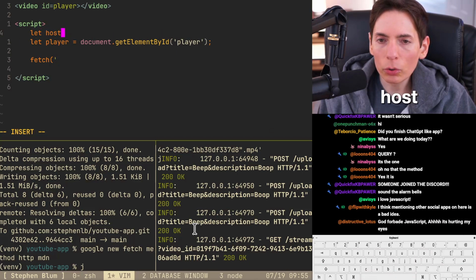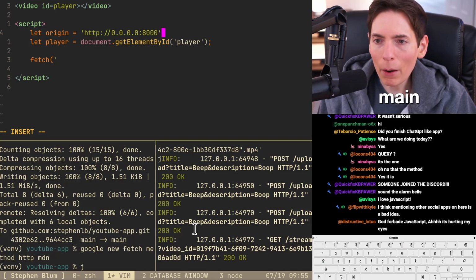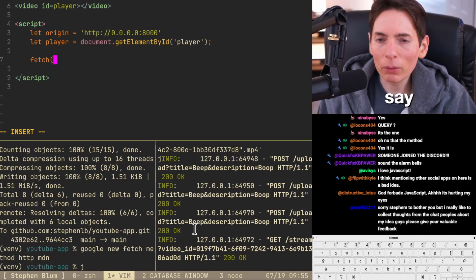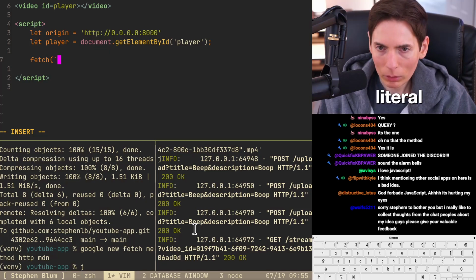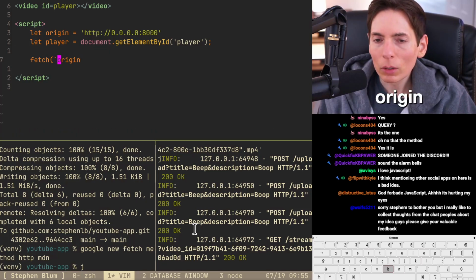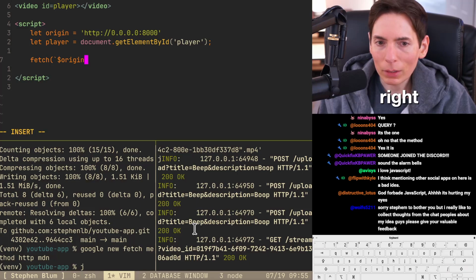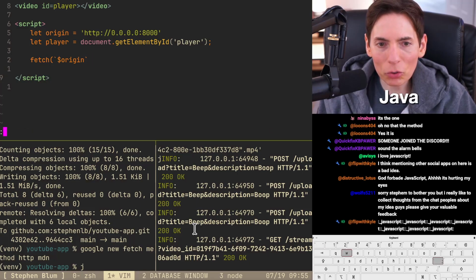Let host origin equals http://0.0.0.0:8000. So that's the main. Right? And then let's see, can we do a template literal? Let's do an origin. Money origin, right? Like that.